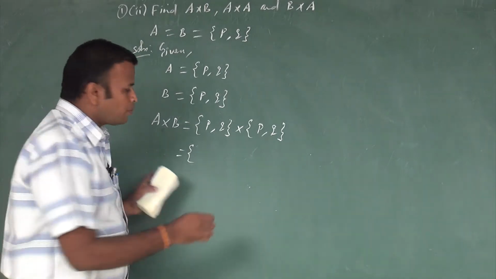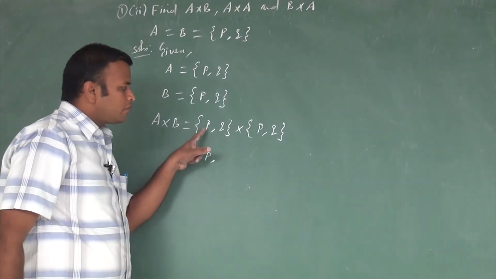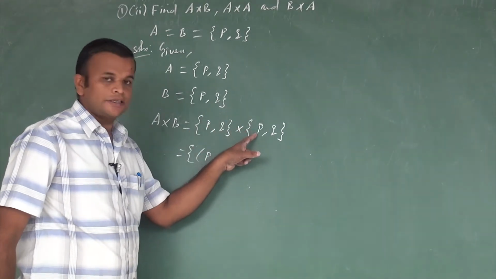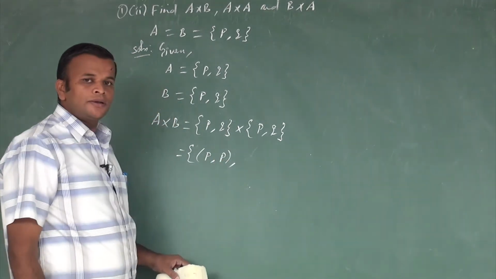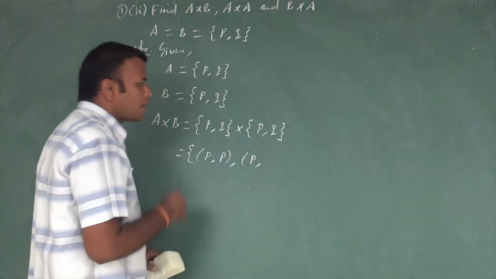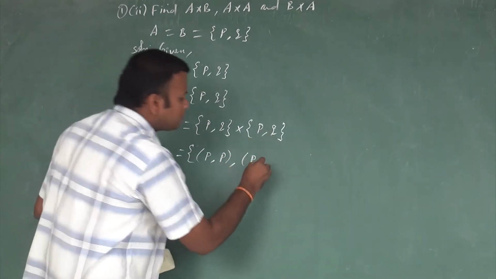What is the first possible ordered pair? The first element in the first set, comma, the first element in the second set. So P, P. The next one, first element in the first set, comma, second element in the second set. What is the second element? It is Q.